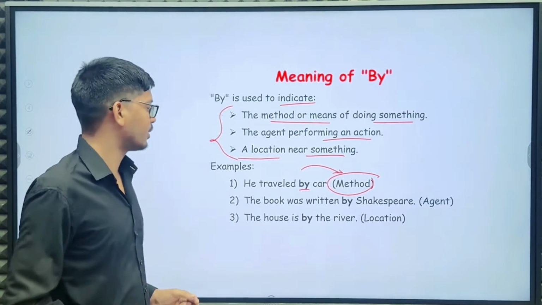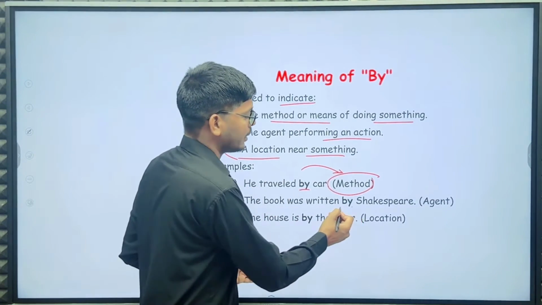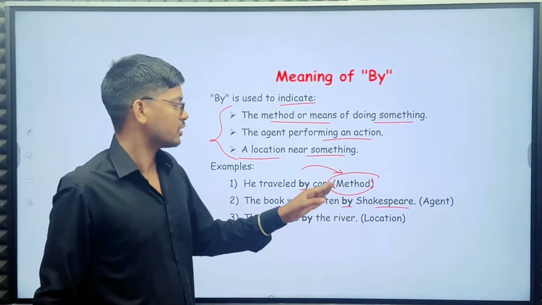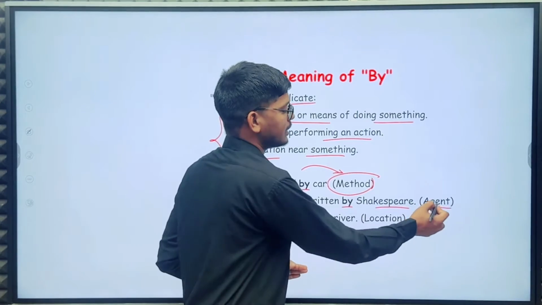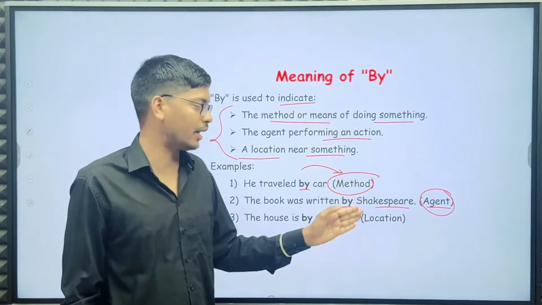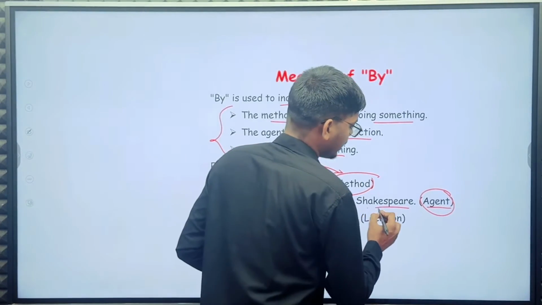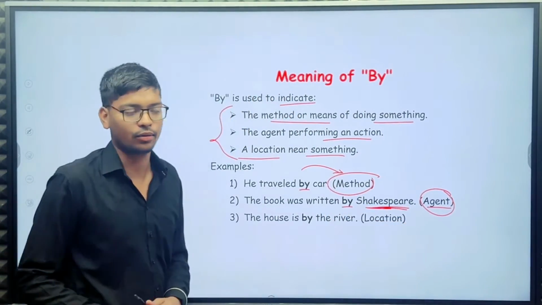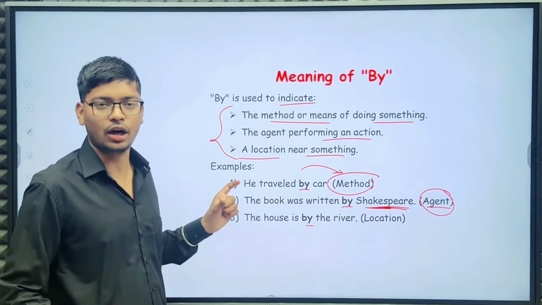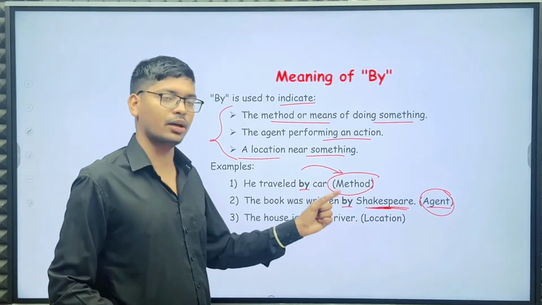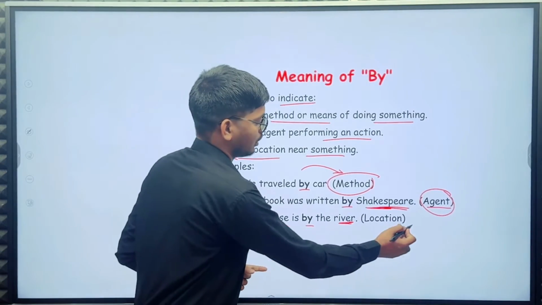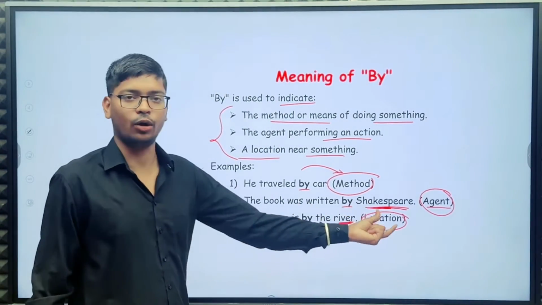Okay, next, the book was written by Shakespeare. So here Shakespeare is an agent, the agent performing an action. Okay, next, the house is by the river. So here the river and house, the river is a location.